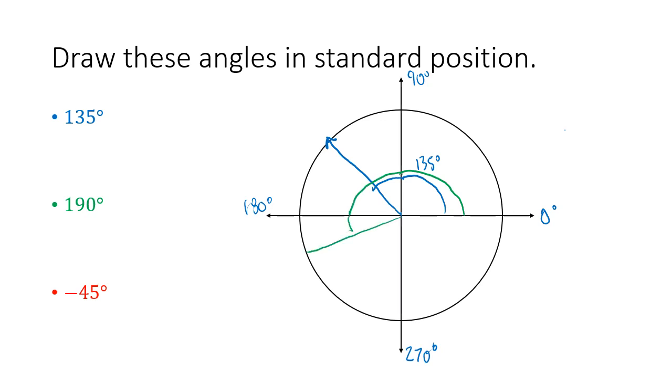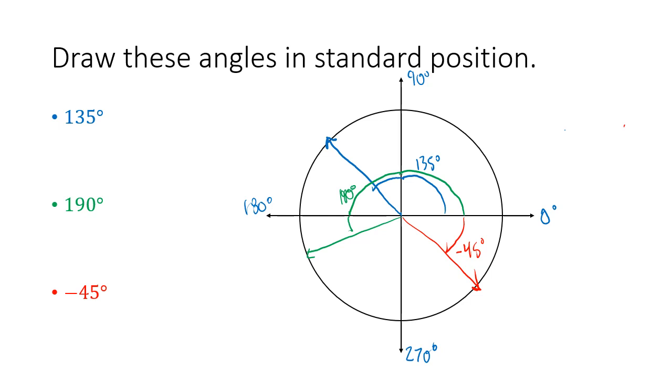That would be our 190 degrees, the green one. And then the red one, negative 45. Now we go clockwise, and we only go half of our 90. That would be a negative 45-degree angle. That's how we would draw those angles in standard position.